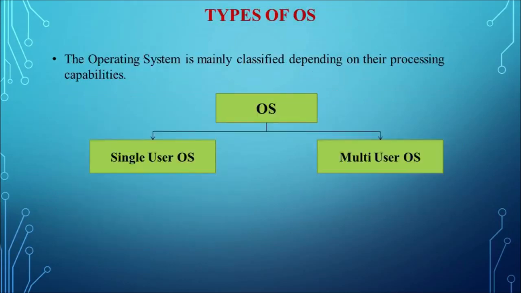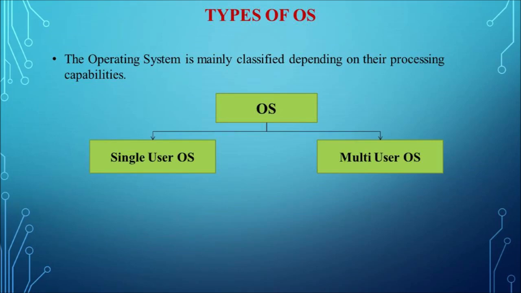Next one is the types of operating system. The operating systems are mainly classified based on the processing capacity. We can say it as a processing level. Based on the processing level, the operating systems are classified into two types: single user operating system and multi-user operating system. Single user operating system means it allows only one user to perform a task at a time. That is called a single user or a single task operating system.